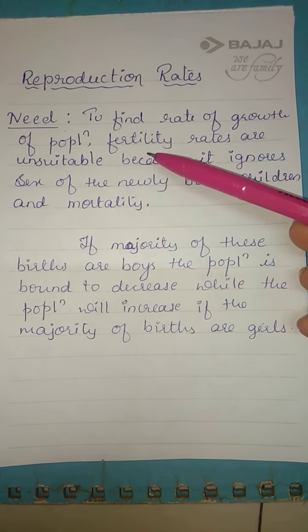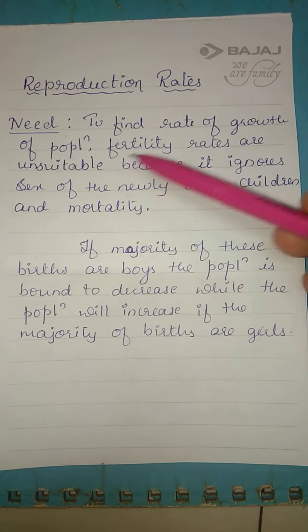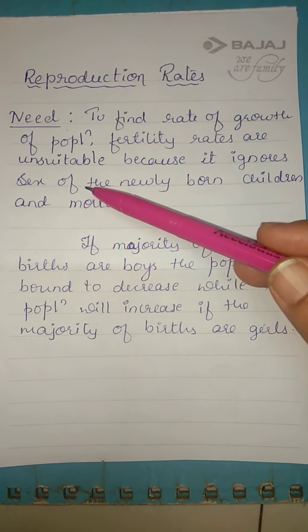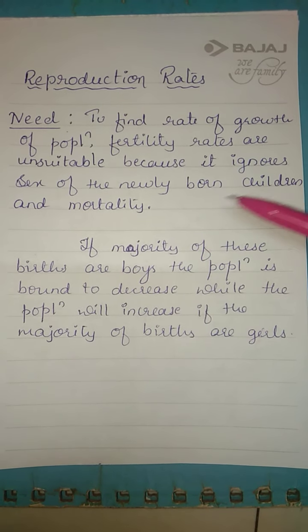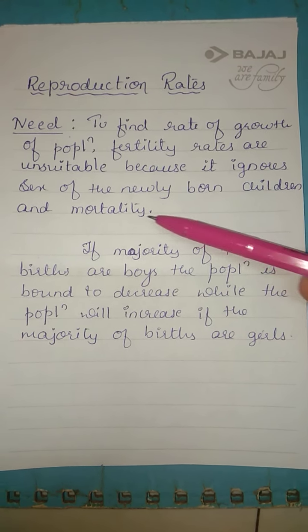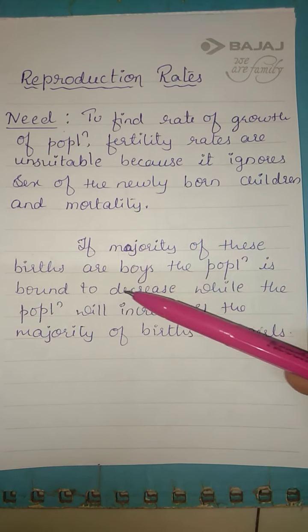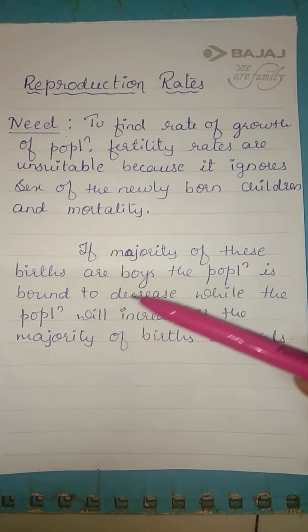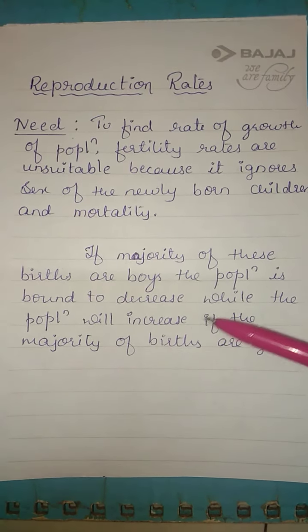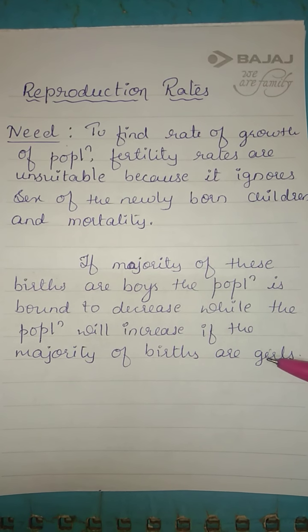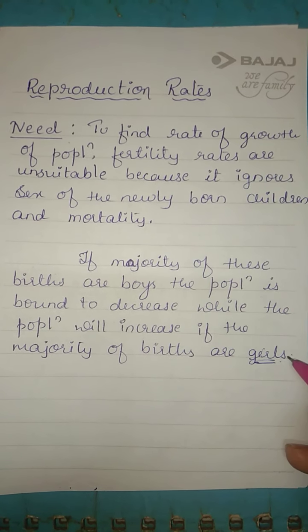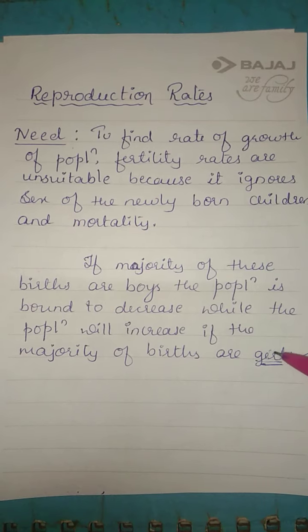Here I have written, to find the rate of growth of population, fertility rates are unsuitable, because they ignore the sex of newly born children and mortality. This is the first reason. Next, if the majority of births are boys, the population is bound to decrease, while the population will increase if the majority of births are girls. Why do we consider girls here? Because for fertility we need girls, that is, they are future mothers.